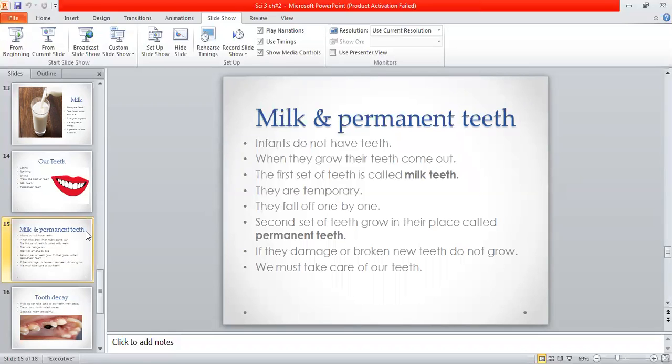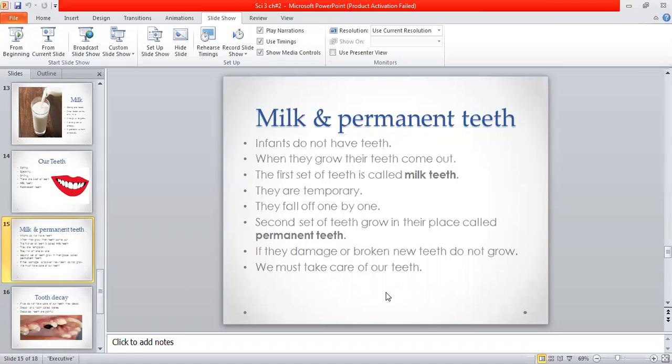The second set of teeth that grows in place of milk teeth is known as permanent teeth. If these teeth are damaged or broken, new teeth do not grow.